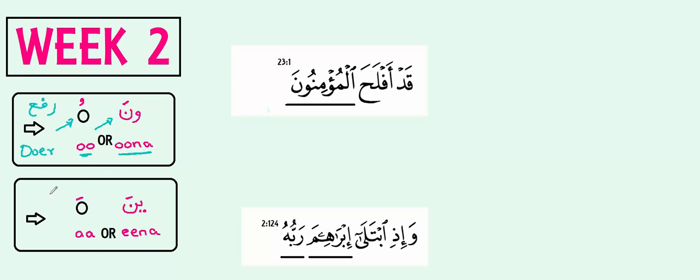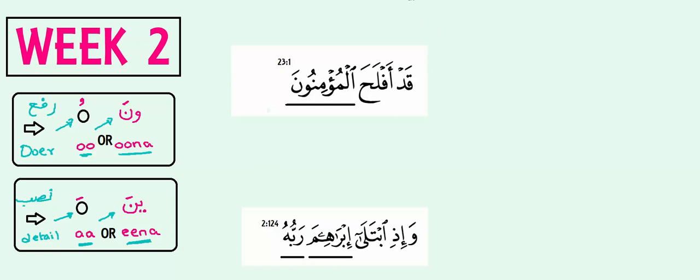Likewise, if I'm looking to identify a nasab or detail, then I'm looking to hear the sounds a or ina at the end of the word. So the 4 sounds that I have are oo or una, which are going to be pointing towards rafa, the doer of an action, and the other 2 sounds I have are a or ina, which are going to be pointing towards nasab, the detail of an action.